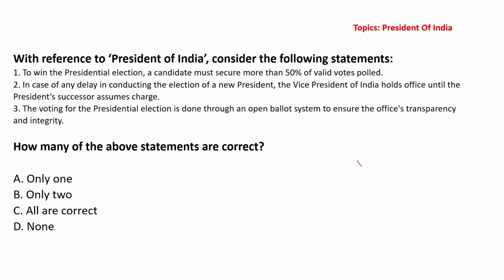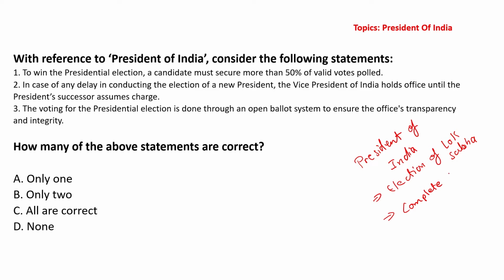So President of India, basically the office of president came in news, and the reason why the office of president has been in news is the election that is now coming up, election of Lok Sabha. President in a way plays a vital role in Lok Sabha elections. Though in an era where we see a particular party getting complete majority, role of president is in a way minimized. But that does not mean the president's role is completely eliminated. President still plays a significant role in Indian polity.